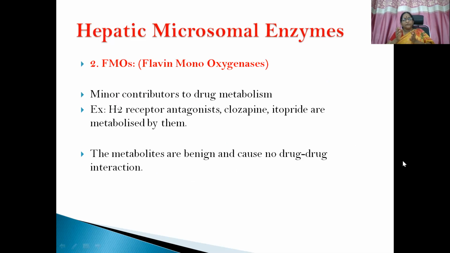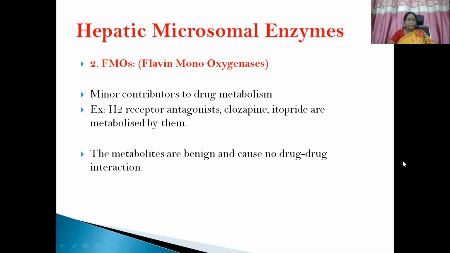You don't need to remember all the variants of cytochrome P families, subfamilies, genes, and variations. It's beyond your capacity. The only thing you can remember is which main drug molecules undergo metabolism through which enzyme, whether it is a hepatic microsomal enzyme or a non-microsomal enzyme. So cytochrome P450 we have finished.